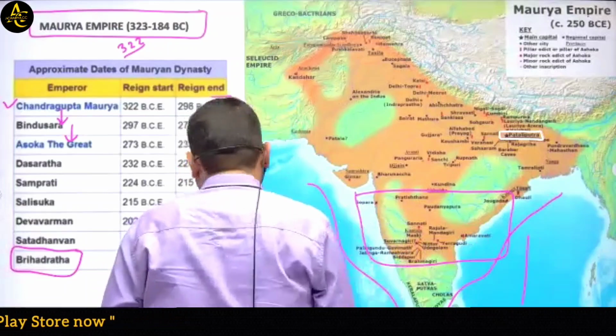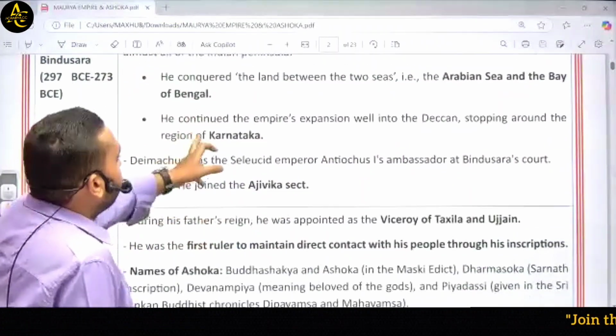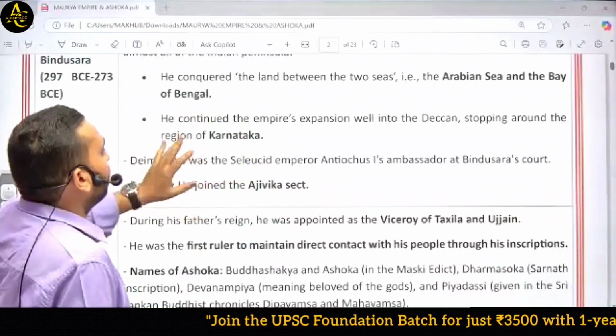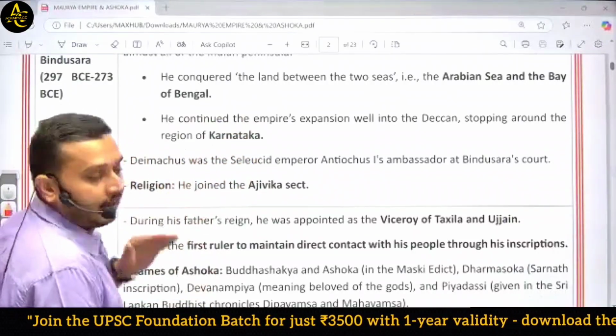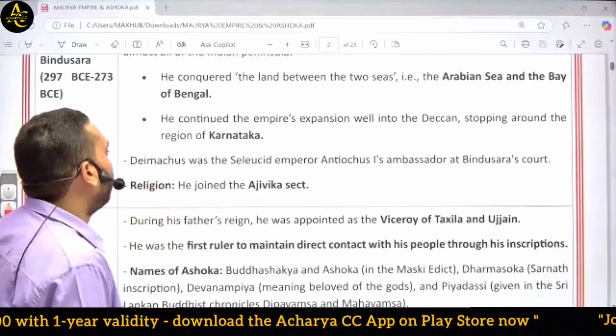Okay. Then he continued the empire's expansion well into the Deccan, stopping around the region of Karnataka. That means till Karnataka, all the regions are under the Mauryan Empire.